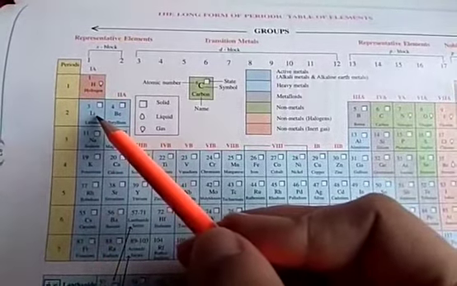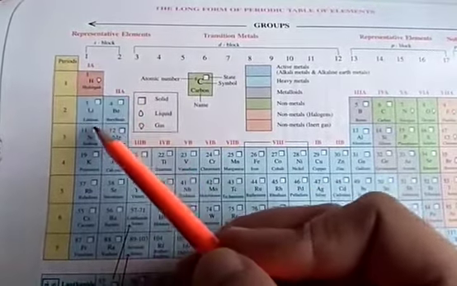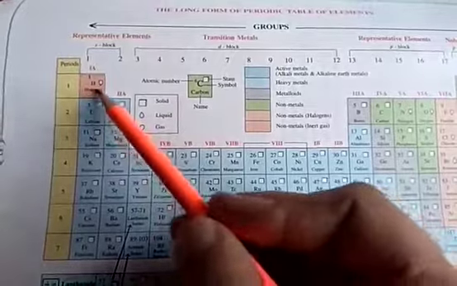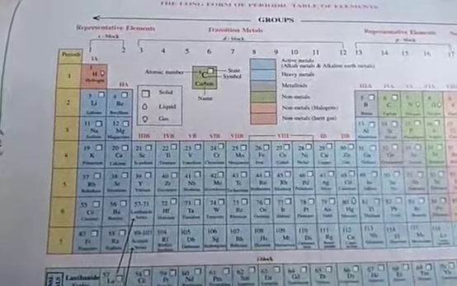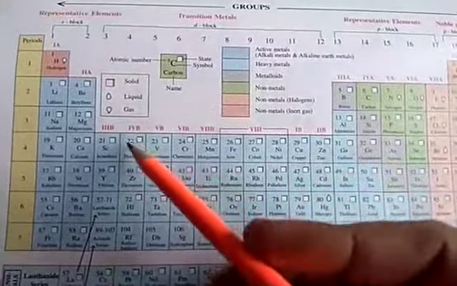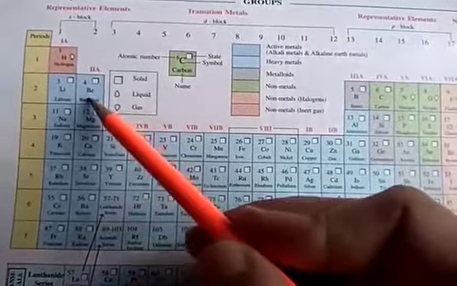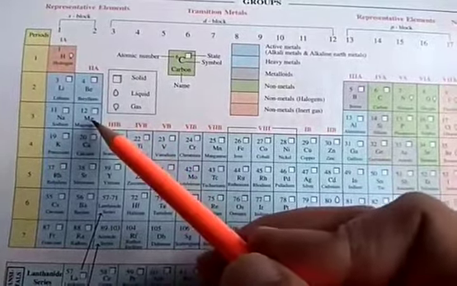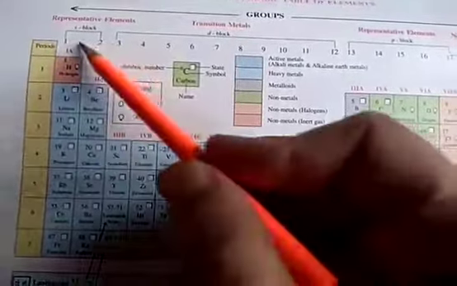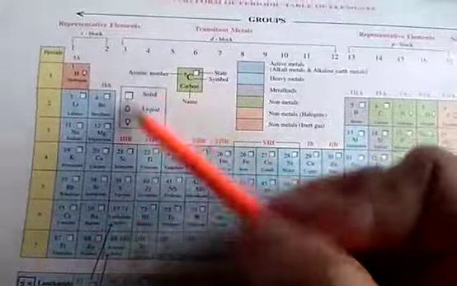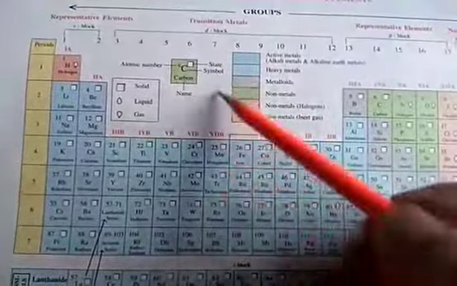Okay, so lithium is similar in some context to hydrogen and sodium. Sodium is also similar to hydrogen, lithium, potassium, rubidium, cesium, francium. So depending on the similar properties, we have put the same sort of elements in the same single group. Like beryllium, it has similarity with magnesium, with calcium, and with strontium. So these are the groups, and in a given group we have put those elements which have certain similar properties.